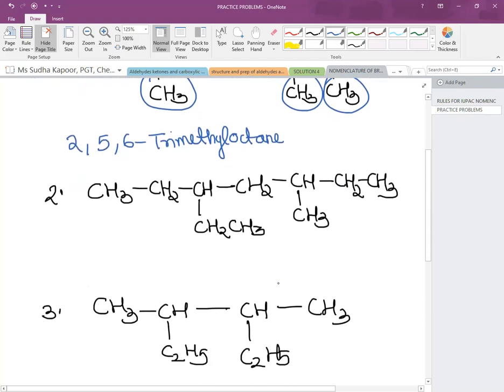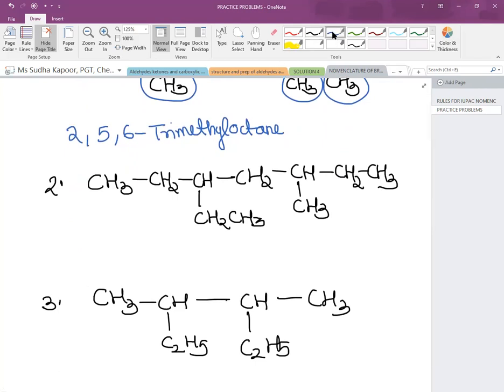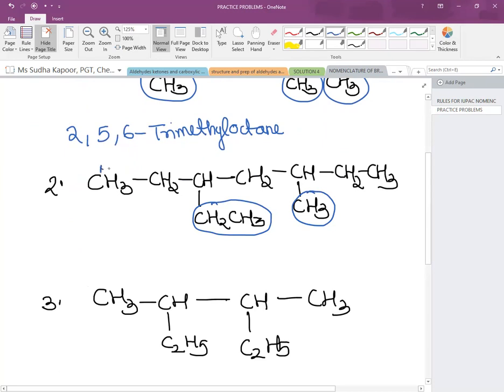Now, one more example. You will try to do it yourself also. In this case, there are 2 branches. One is ethyl and the other is methyl. The longest chain from both the sides is to be considered.